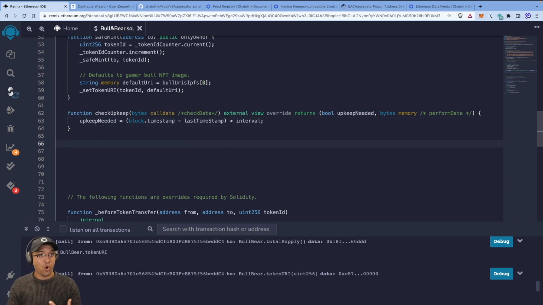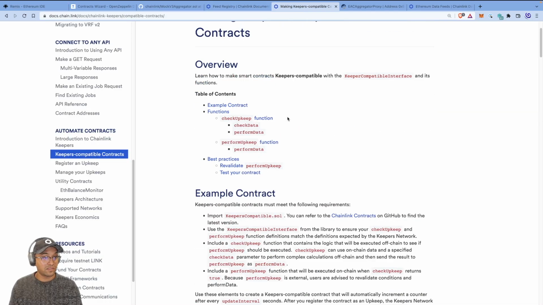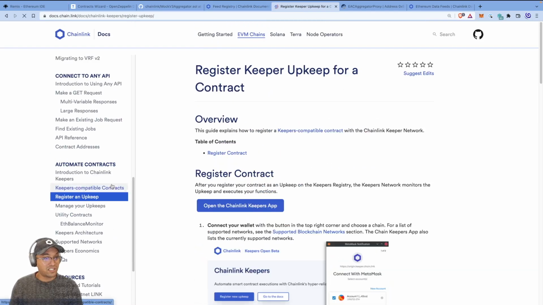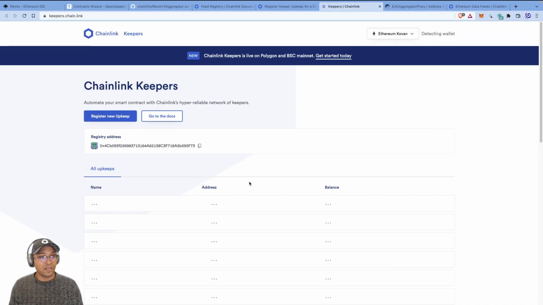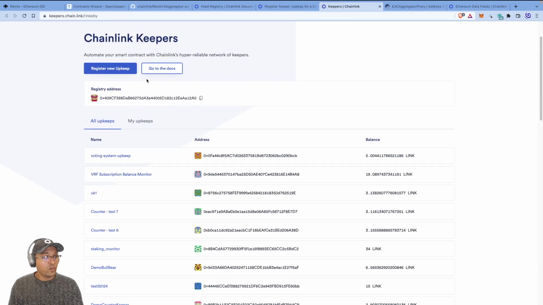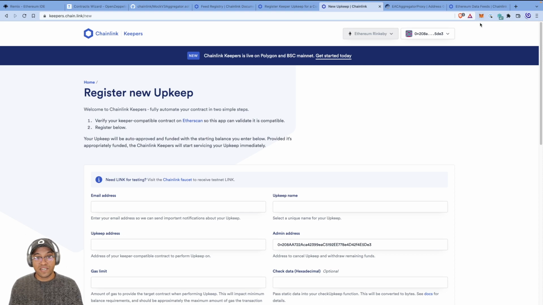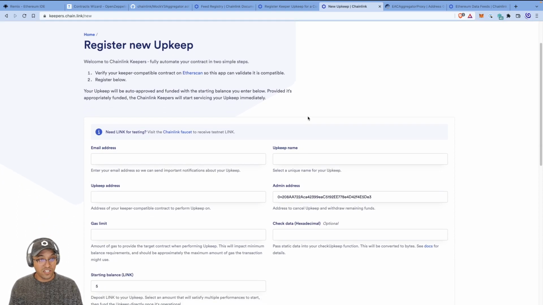And this is what gets called regularly. So when you register a check upkeep, let me show you, register an upkeep. When you open it, let's open that. When you want to register one of these, make sure your wallet's connected on the top. So mine's connected with MetaMask. But if you want to register a new upkeep, you put in your email address, you put in the upkeep name, which is a name for you. It's not necessarily the smart contract name, it's the name for you to identify with.